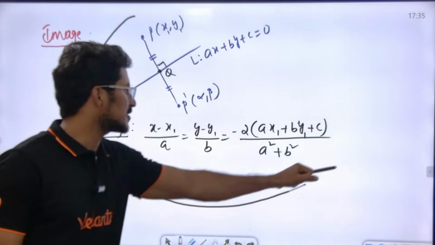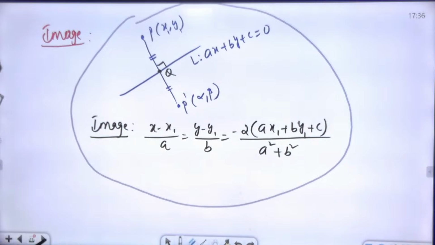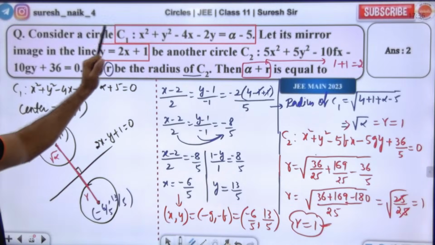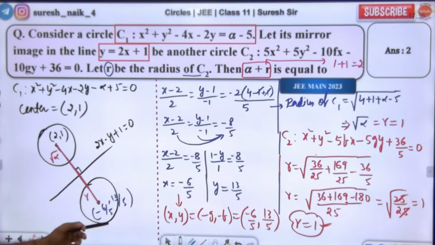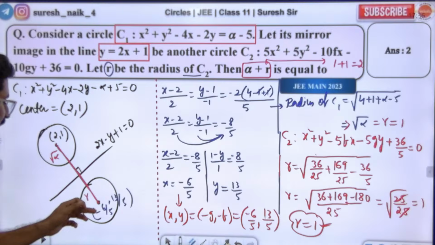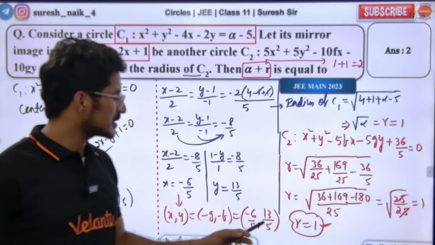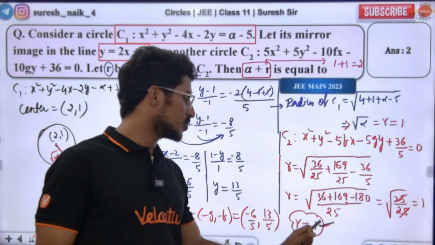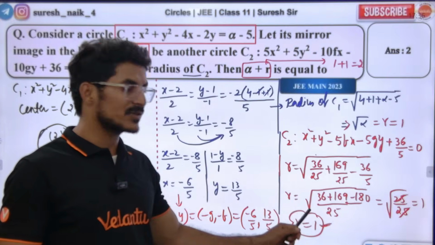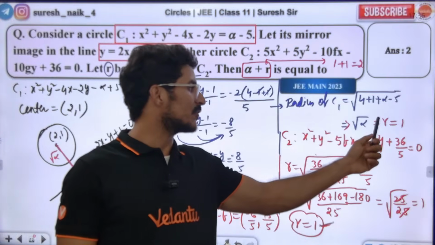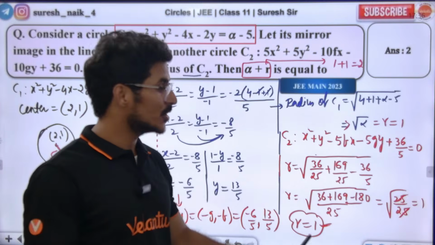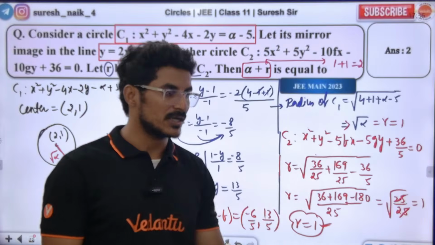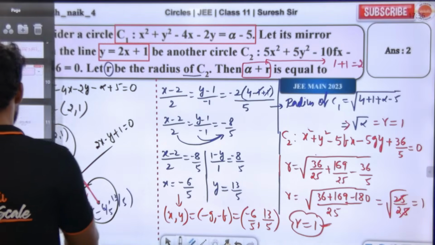Okay, this is the image formula. You need to know this formula. If you know this formula, the image of the center of circle number 1 comes on this line. So now what am I doing? Now we are finding the radius of circle number 2. The radius of circle number 2 is 1. So the radius of circle number 1 is root alpha. Root alpha and r both will be equal because of the mirror image. So 1 and 1, 1 plus 1 is 2, 2 is the answer. Okay, so that's how we do that.